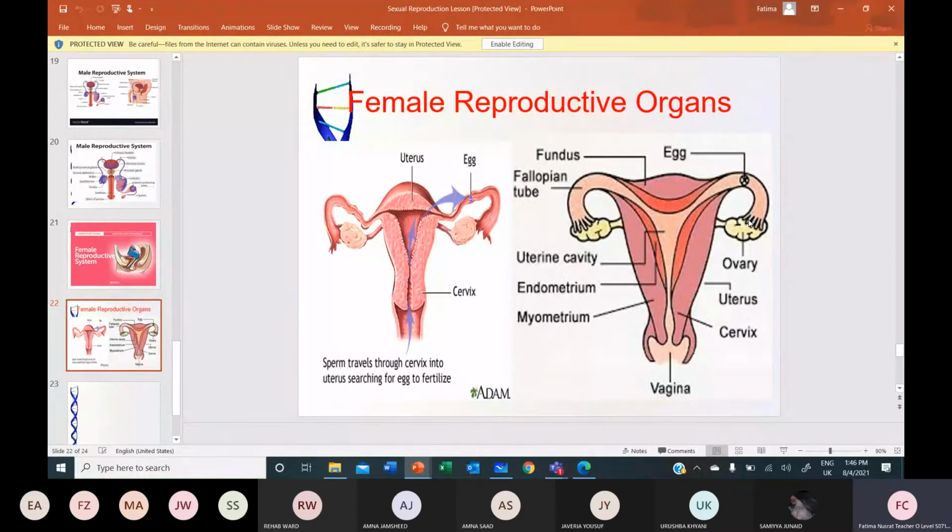They will take the egg, and the egg may travel in the oviduct with the help of two things, because we all know the egg cannot move. This is an immotile female gamete, so how will it be propelled further?